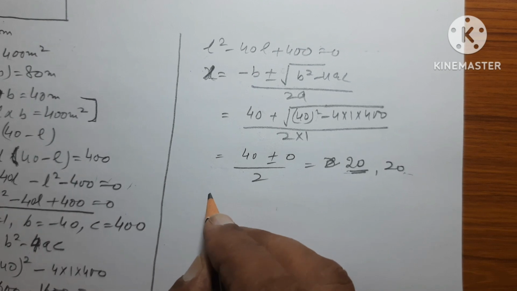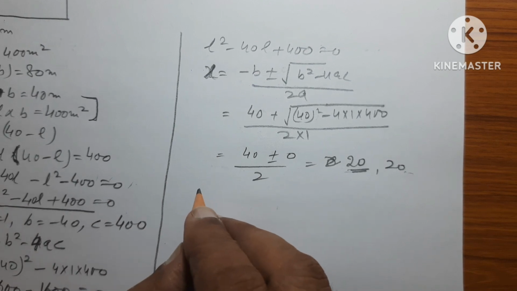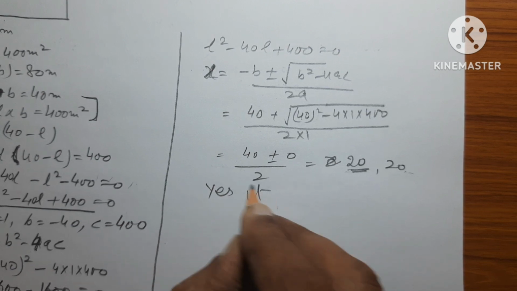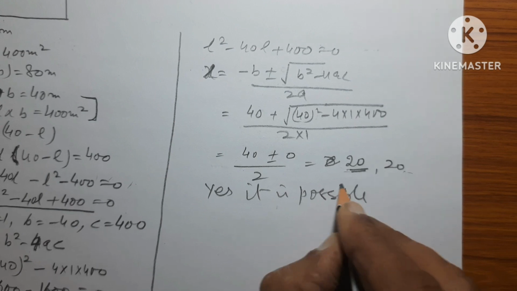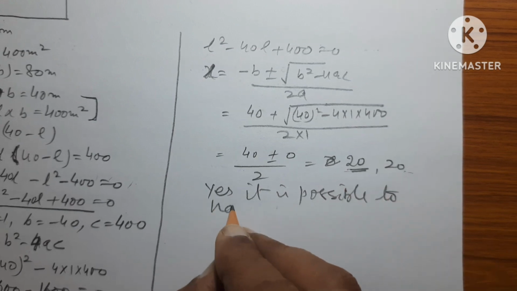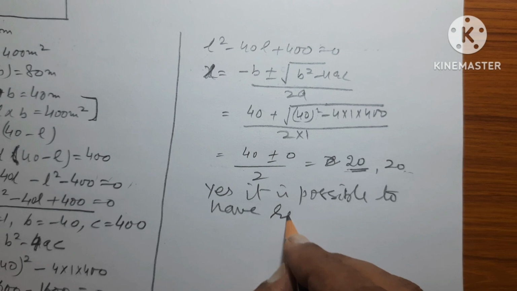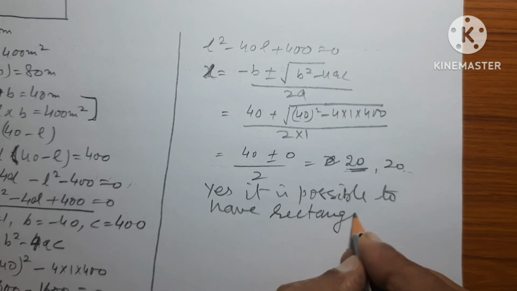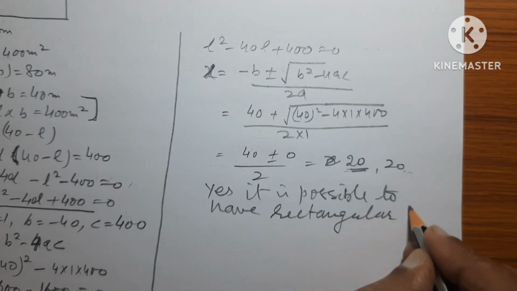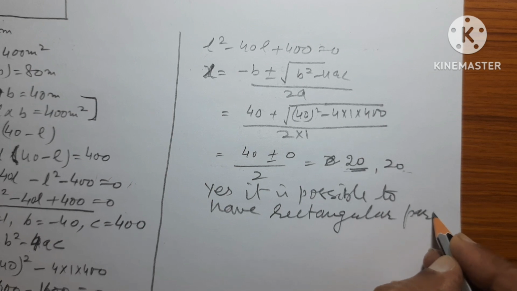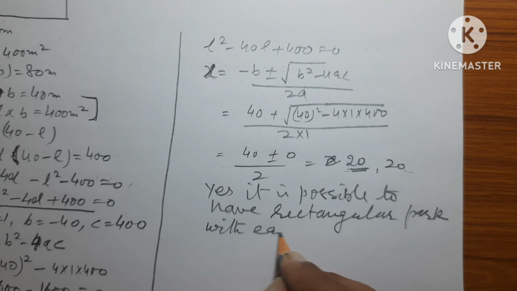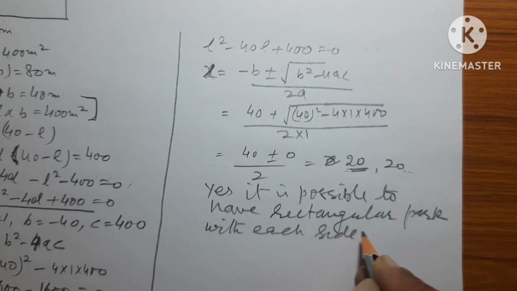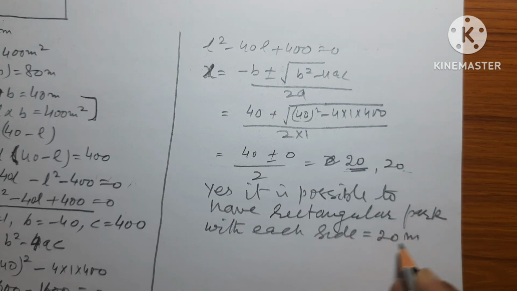So yes, it is possible to have a rectangular park with each side equal to 20 meter.